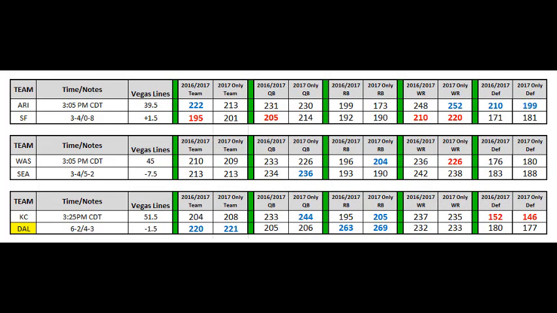Okay, so here are the 3 games. This is the contest that we're going to enter on FanDuel. These 3 games are in an actual contest in the afternoon on Sunday.